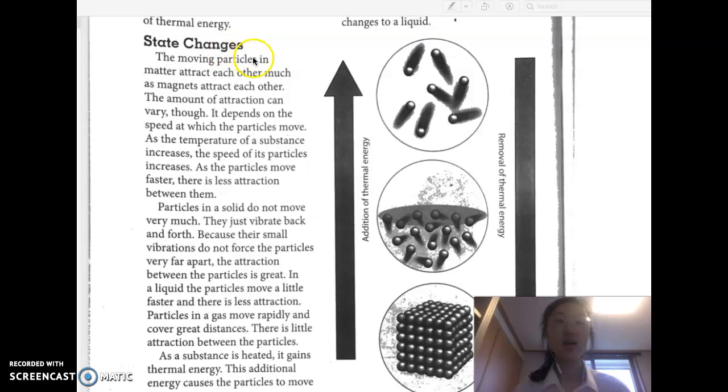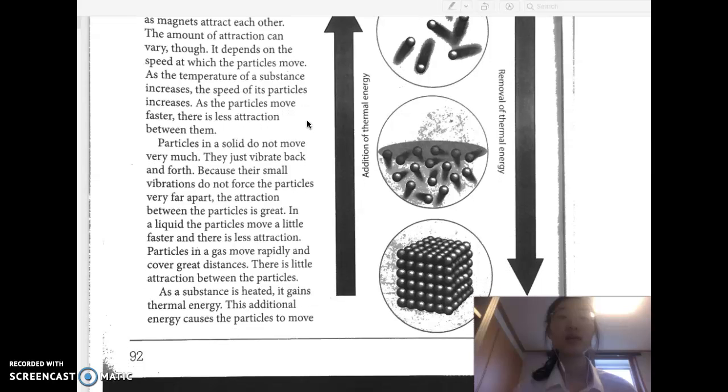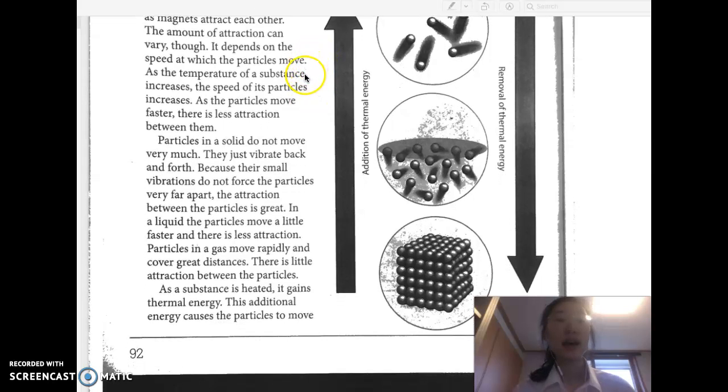State changes. The moving particles in matter attract each other much as magnets attract each other. The amount of attraction can vary though. It depends on the speed at which the particles move. As the temperature of a substance increases, the speed of its particles also increases. As the particles move faster, there is less attraction between them.